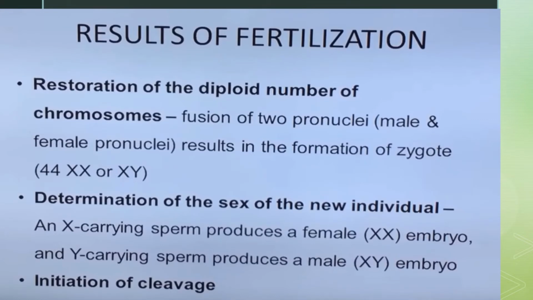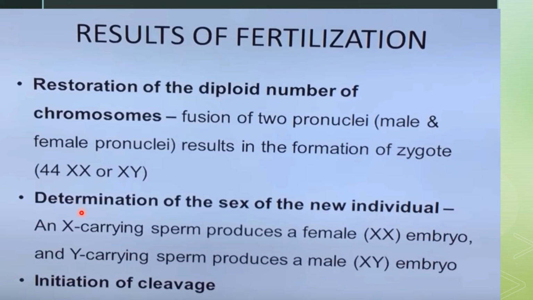So what will happen after the fertilization process? These are the results of fertilization. First, restoration of the diploid number of chromosomes: fusion of the male and female pronuclei results in the formation of the zygote, which is 44 plus XX or XY.